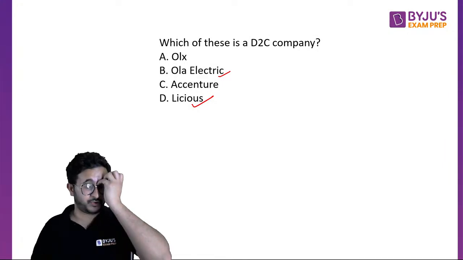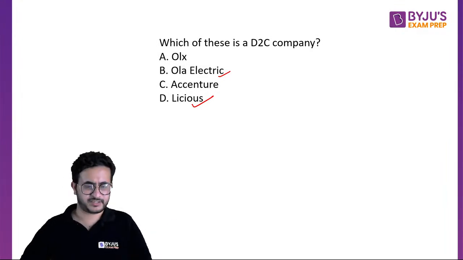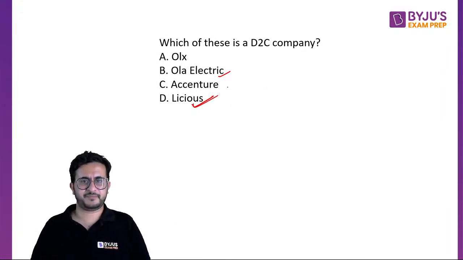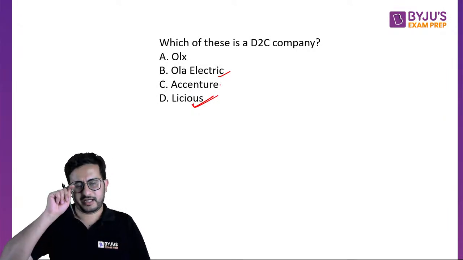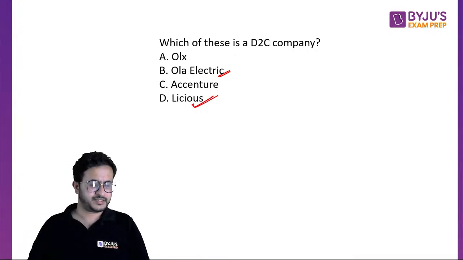I'm not aware whether Ola Electric has sellers; I thought it might. Licious is definitely D2C because it sells directly. I'll have to check for Ola Electric. Accenture is B2B, offering consultancy services to businesses. OLX is C2C.